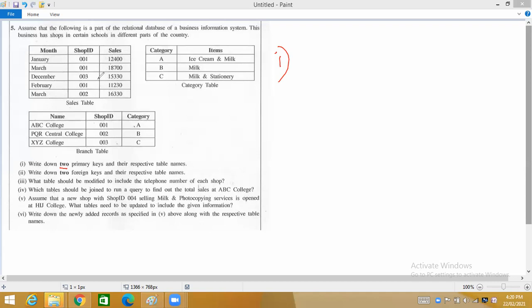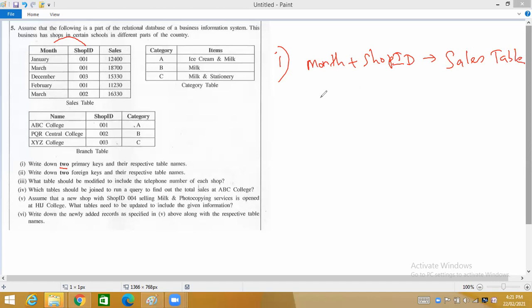Then what about shop ID? Shop ID also cannot be made the primary key, because you can see in this table, you have one, again you have another one, again you have another one here. So it cannot be made a primary key. The most suitable primary key for this is combining month and shop. So month plus shop ID will become the primary key of the sales table.